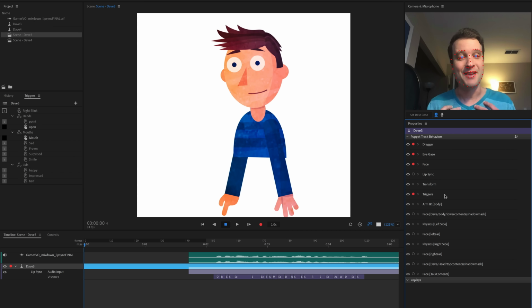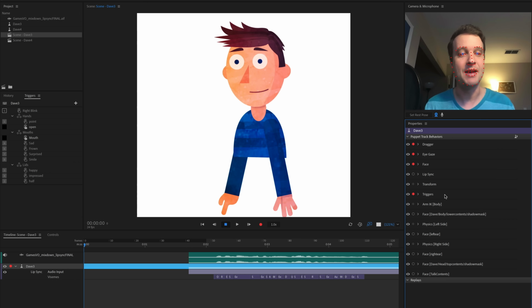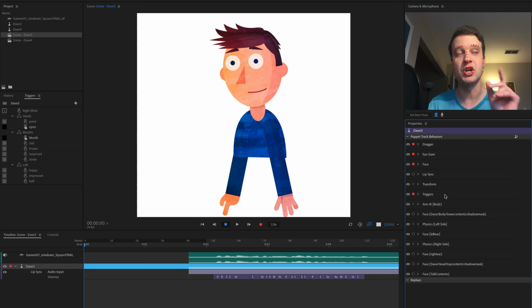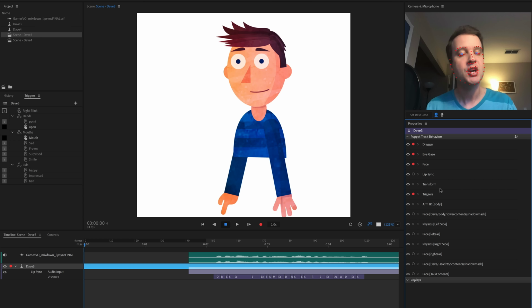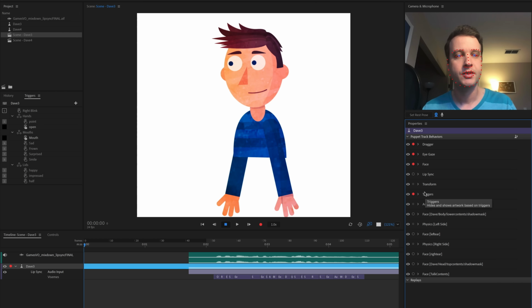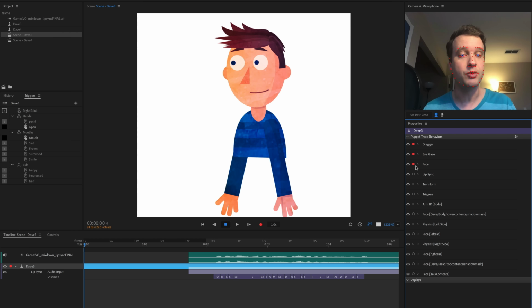For me, I find that I can't keep track of multiple things in my head at the same time. I feel like I get better results when I focus on one element at a time. So for me, I'm going to start with eye gaze. So just focus on eye gaze, I'm going to disarm the other elements, and now you'll notice the only thing that's moving around are the character's pupils.